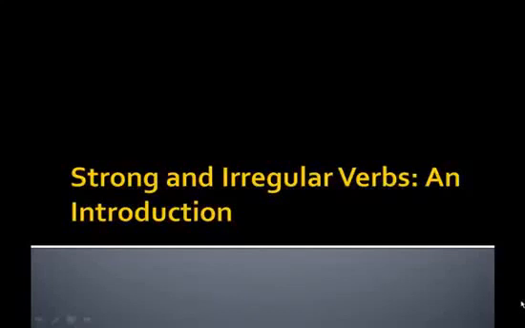In this presentation, I'm going to take a look at strong and irregular verbs in German. I'm going to begin the presentation with a review of the weak verb conjugation form. You'll recall that we use a three-step program or pattern to conjugate weak verbs. From there, I'm going to take a look at strong verbs and see that they essentially follow the pattern that we've established in steps 1 and 2, but very dramatically in the third step.